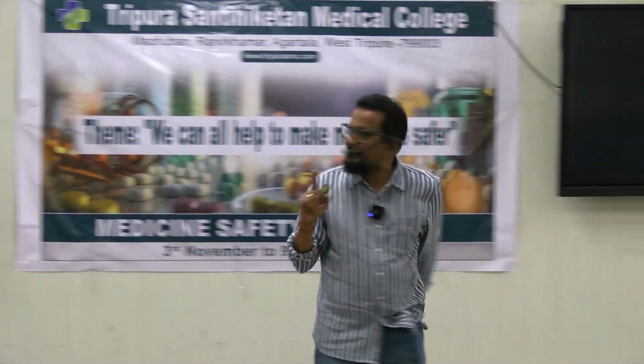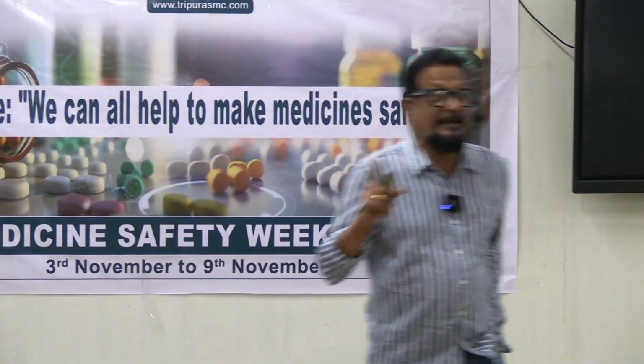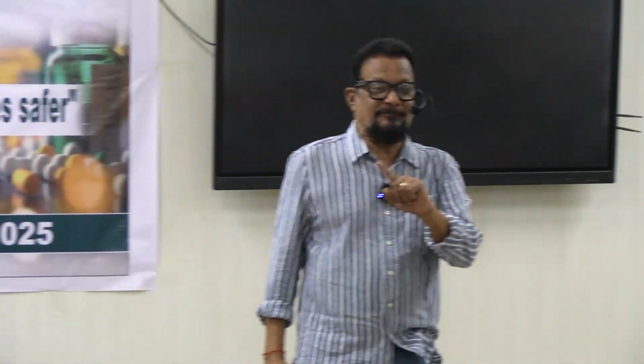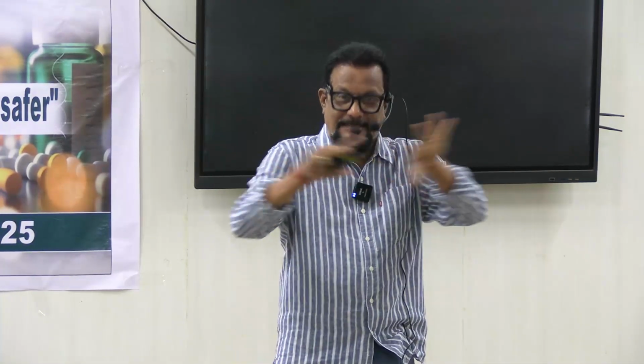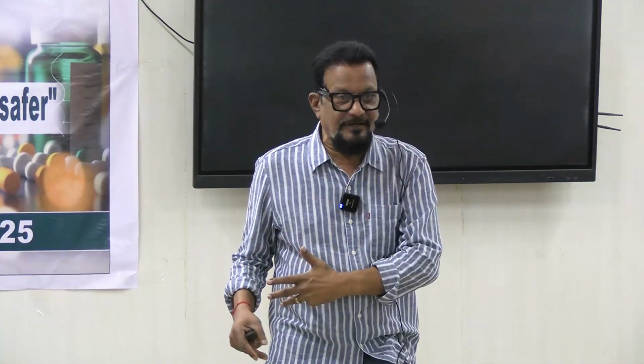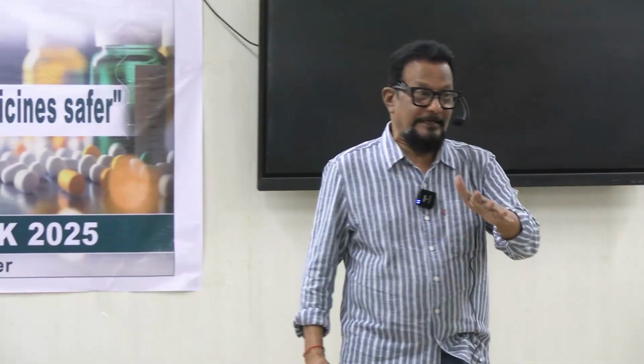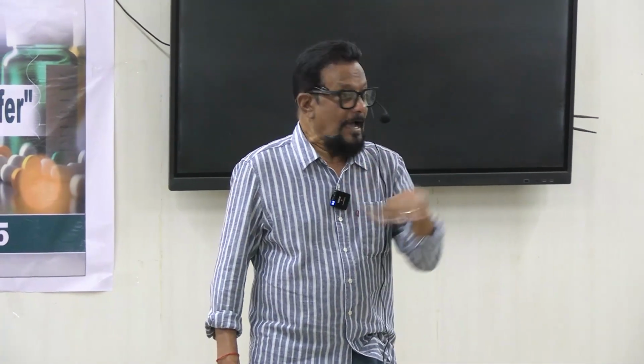You have to define what is anemia, and you have to classify anemia. Anemia is classified in 3 ways. One is clinically: mild, moderate, severe. Another is etiological, based on the causes. What are the causes of this anemia? There will be 5 different headings of these causes, and there will be a morphological classification.